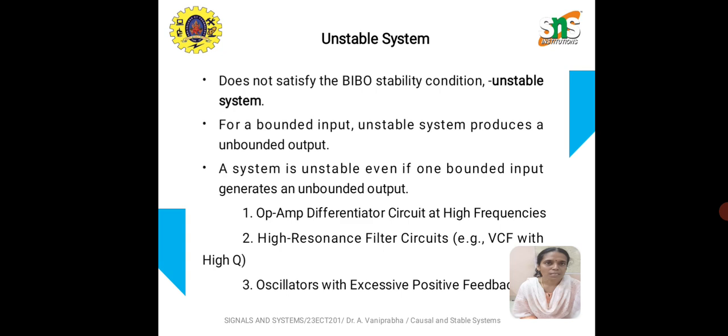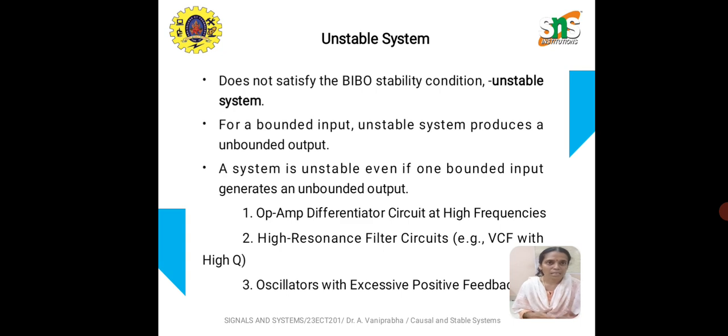Next is unstable system. The system that does not satisfy the condition for BIBO stability is called an unstable system. There is no assurance that a bounded input will produce a bounded output. The system which does not produce a bounded output for a given bounded input shall be termed an unstable system.